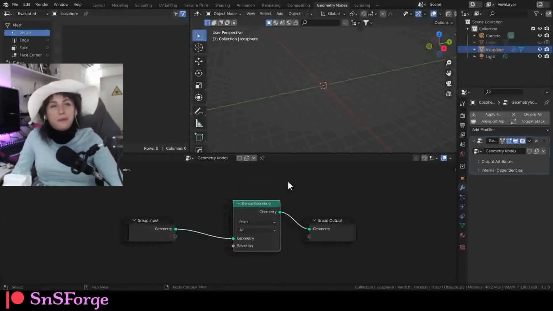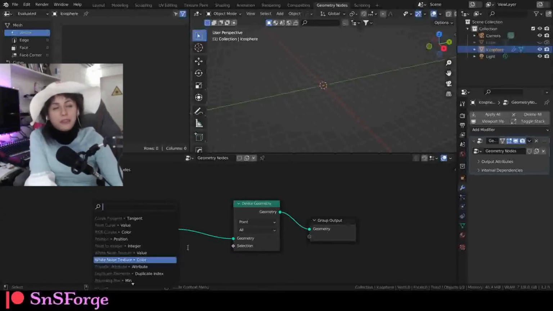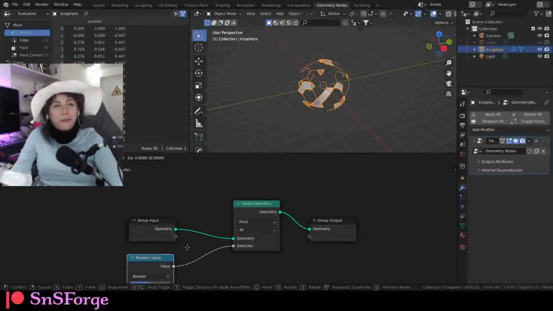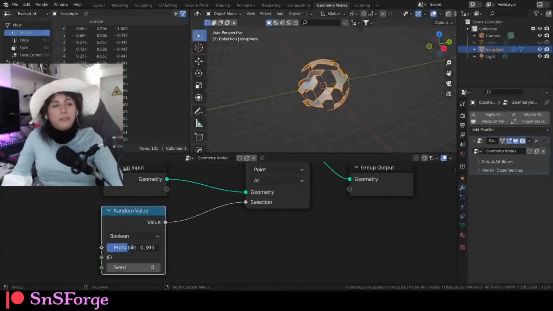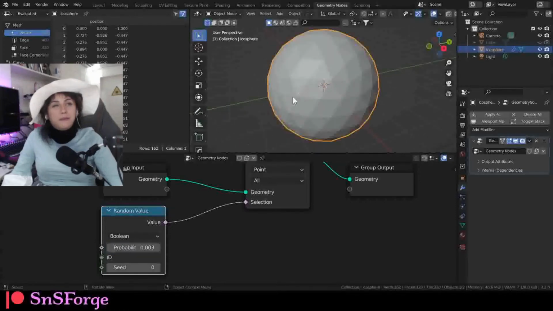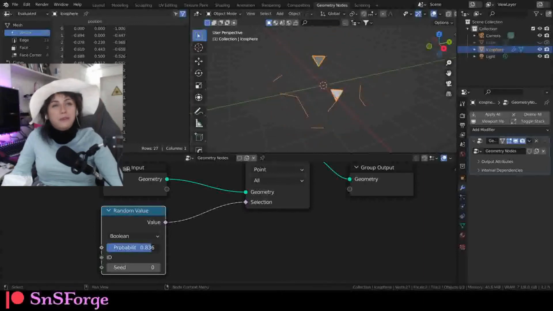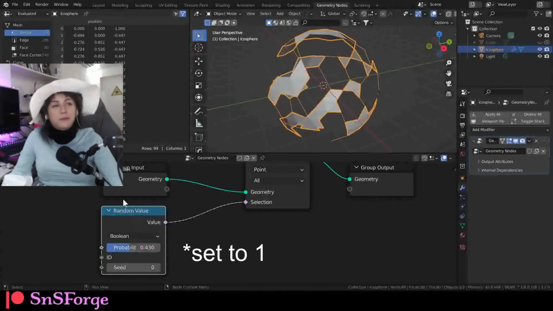Anyway, we're going to add a delete geometry node like that. Now everything got deleted because we need something here to select which part of the geometry is going to be deleted. So we're going to set this to random value like that. And as you can see, if we set this to 0, everything is visible. When we set this to 0, everything goes out.